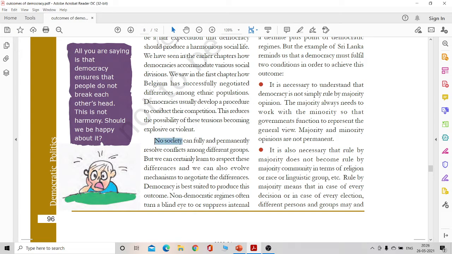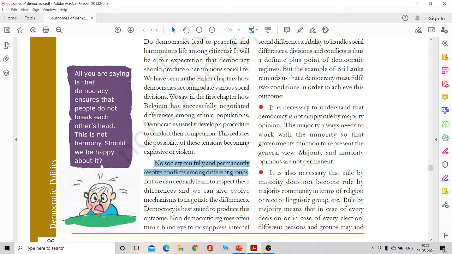So you will write that no society can fulfill its harmonious societal expectations. It cannot fully and permanently resolve conflicts among different groups. However, in a democracy, the condition is created where we can respect others' differences and we can evolve into an inclusive environment rather than an exclusive one, right? So it is necessary, of course, to understand.